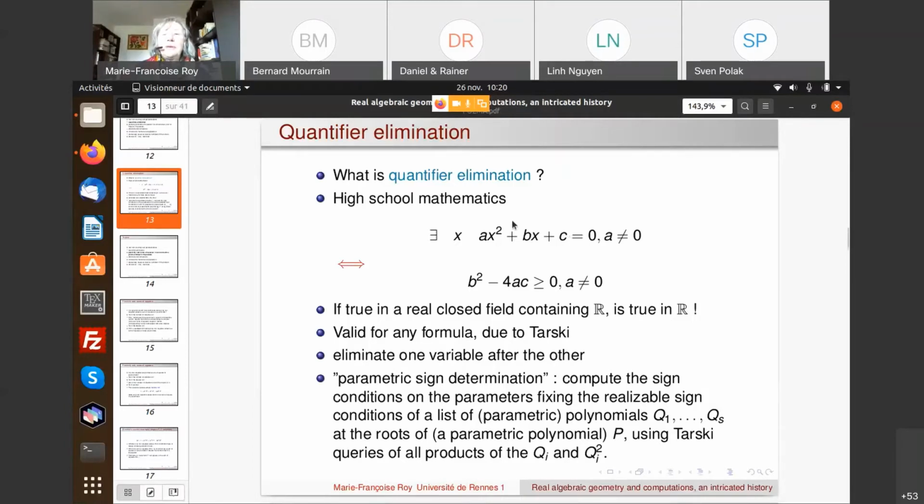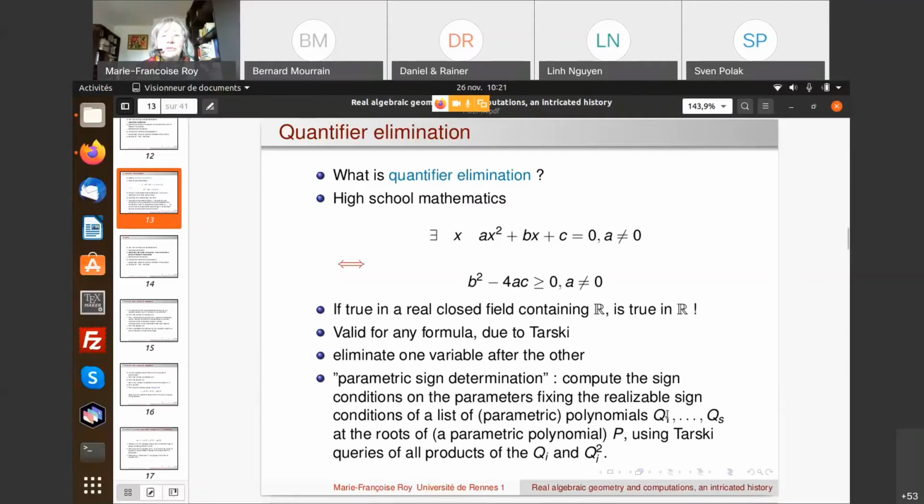If now a, b, c are parameters, we are going to have discussions according to the parameters, because when we look at the Hermite matrix, now the coefficients are polynomials in the parameters. And we can compute the minors of this Hermite matrix. It will give polynomials depending only on the parameters. And these are the polynomials that we are going to use to decide whether there is a real root or not.